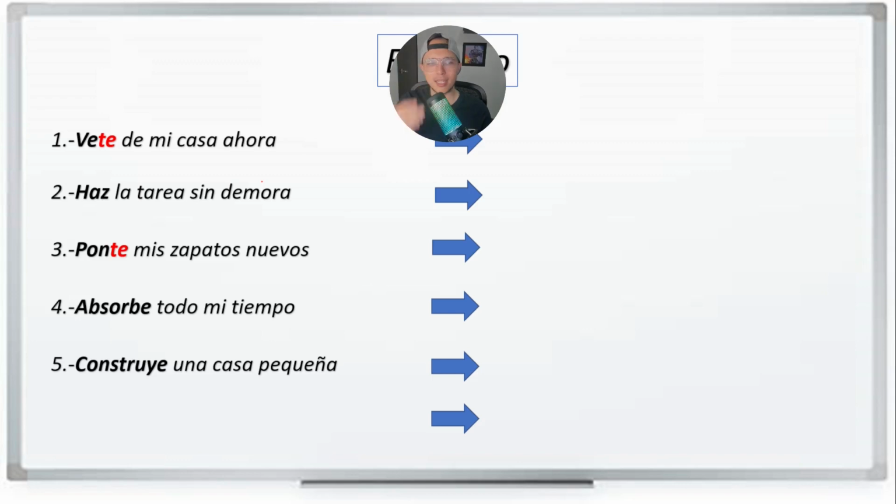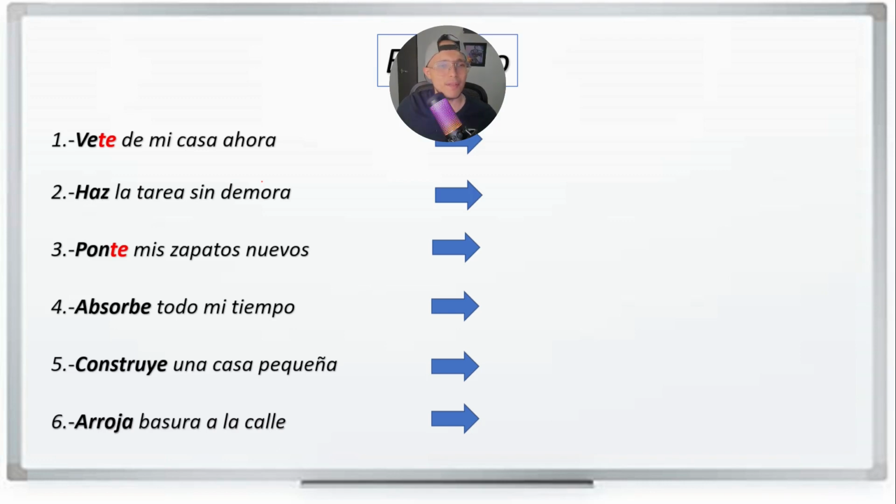Construye una casa pequeña. Build a small house. Arroja basura en la calle. Throw garbage on the street. Now, some of these commands sound really weird because they're supposed to be negative, but they are in affirmative. Now, based on what we learned, can you transform these ones into negative examples?